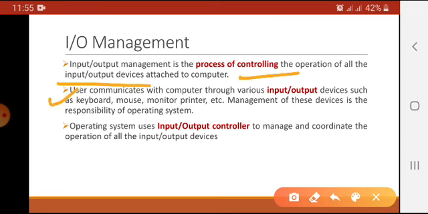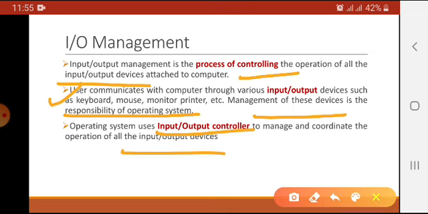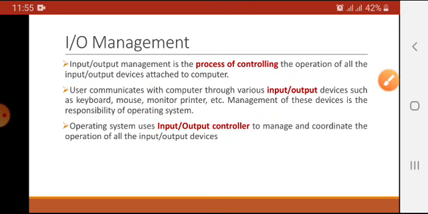User communicates with computer through various input output devices such as mouse, keyboard, monitor, printer, etc. So, management of these devices is the responsibility of the operating system. Operating system will assign the spaces of the processes to different input and output devices. So, operating system uses input output controller to manage and coordinate the operation of all the input and output devices. It means that all the devices are to be controlled by operating system.